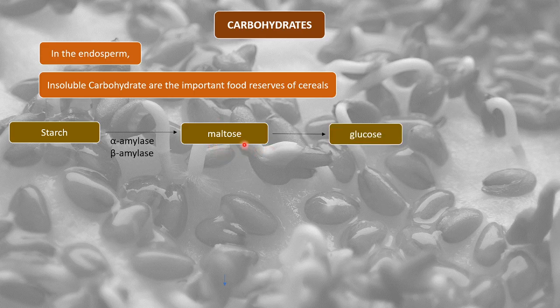Now this maltose gets converted to glucose, a monosaccharide, in the presence of the enzyme maltase. Maltase is an enzyme that breaks down maltose. Again by hydrolysis, maltose combines with a water molecule and, in the presence of maltase, gets converted to glucose.